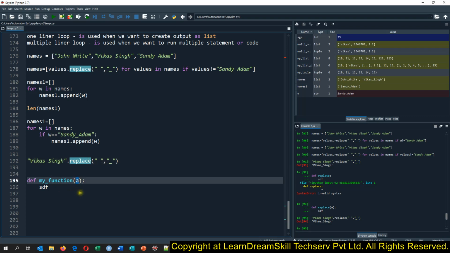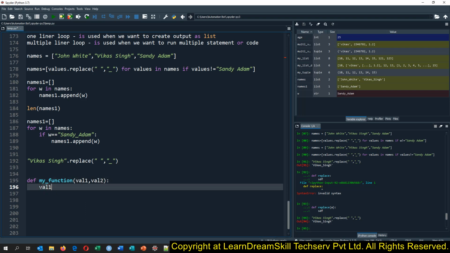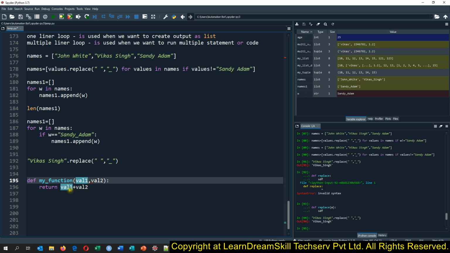And what we want to do, suppose, let's create our own function to sum two values. So I'll say val 1 and I'll say val 2 here. And then I need to say val 1 plus val 2 here in Python. Then once it has been created, we want to return it as well. So we will have to write the return, RET, return this way. Okay. So now this function will create this function and it will sum up those values and return back to this function, because all the functions return some value.